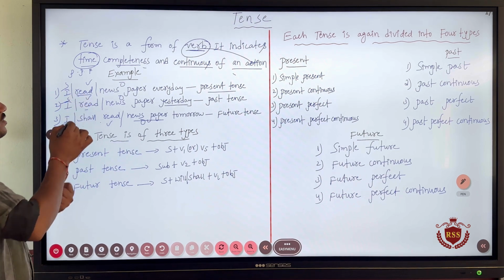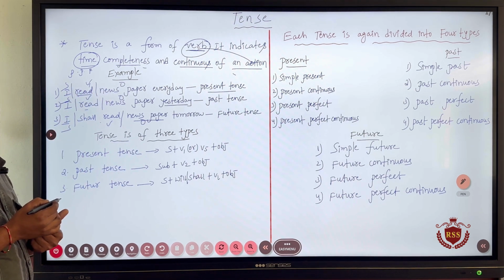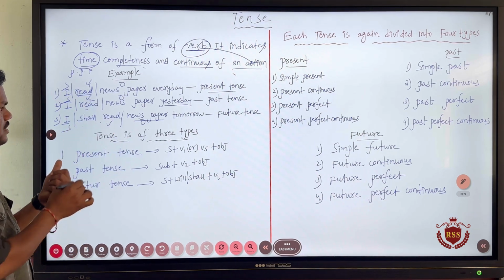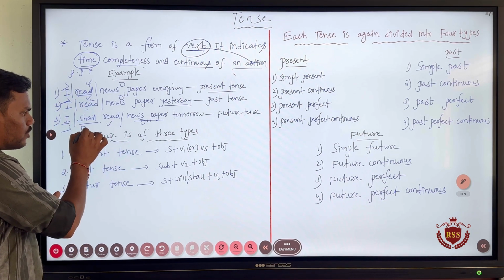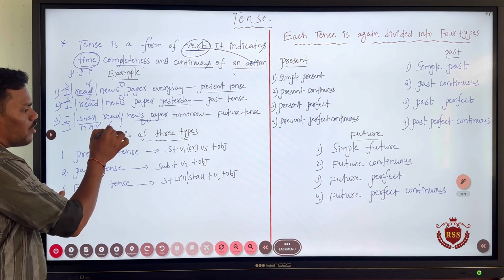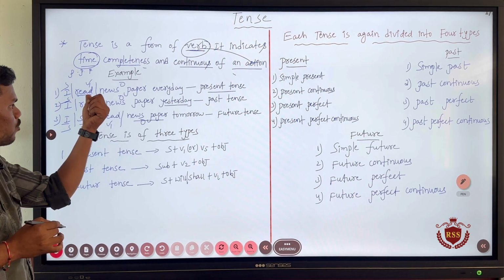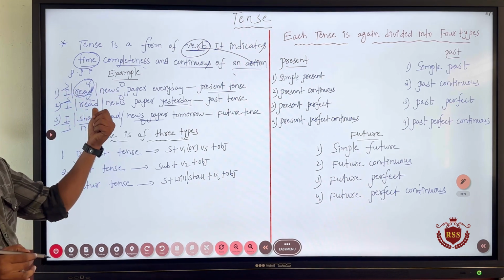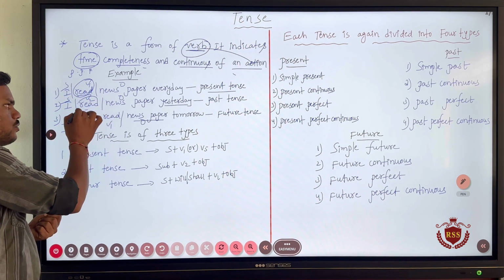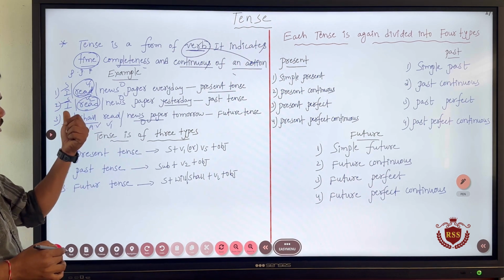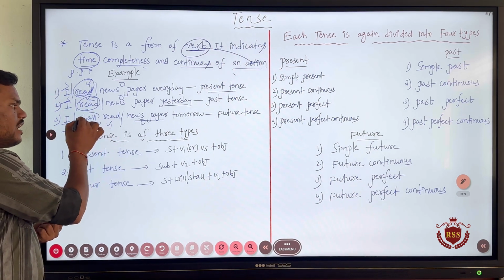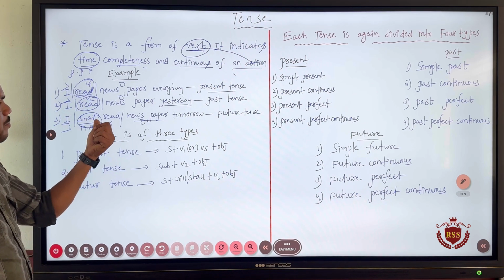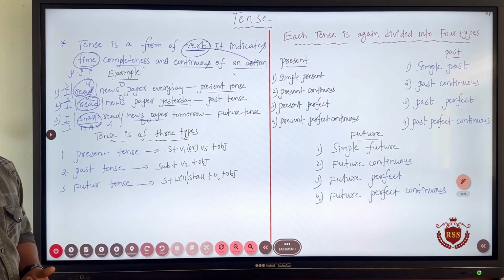See, in the first sentence we have verb 1, in the second sentence we have verb 2. In the third sentence we have a modal auxiliary verb and verb 1. So, it is the verb only. If you have V1 or V5, then it is said to be present tense. If you have V2, then it is said to be past tense. If you have shall or modal, sometimes we get will also, will or shall plus V1, that is said to be future tense.